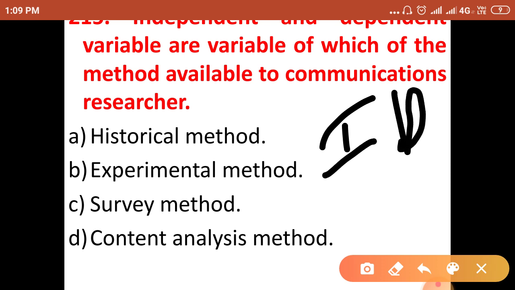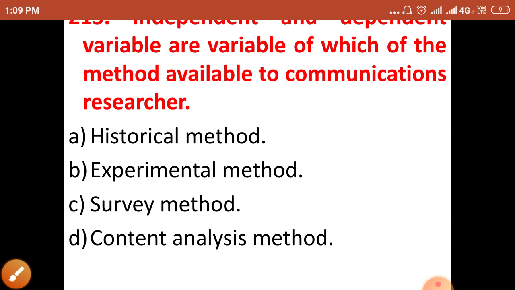Okay, causal relationship of the independent and dependent variables: independent variables can be manipulated and dependent variables are dependent on the independent variables. That means independent variables have an effect on the dependent variables. So experimental research tests the cause and effect of the dependent and independent variables. That means how independent variables are affecting dependent variables. So our correct answer will be option B, experimental method.